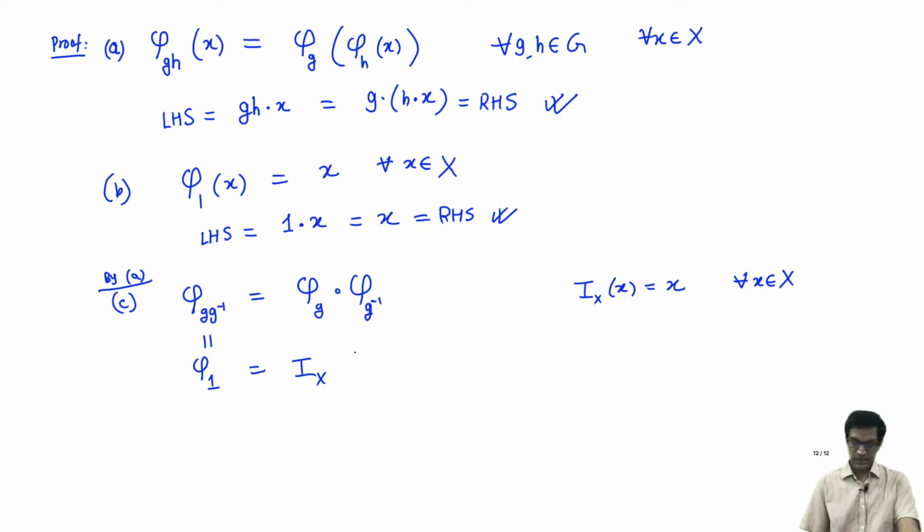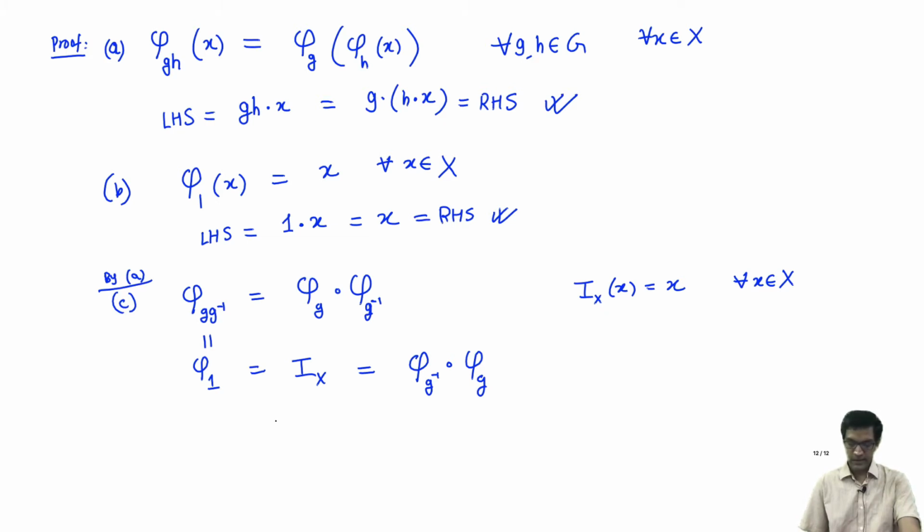So what does this mean? It says that if I take the composition of phi g with phi g inverse, I just get the identity. Similarly, this is also equal to phi g inverse composition phi g. I just repeat the same argument that I just did. So what does this give us? Why are we doing all this?